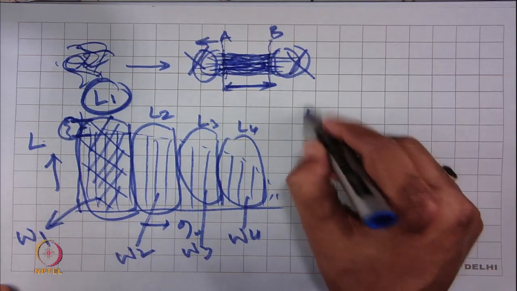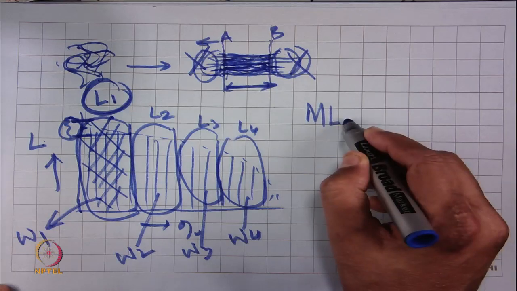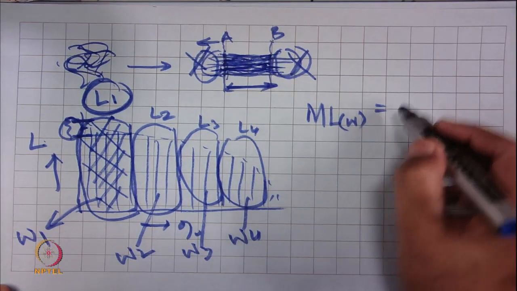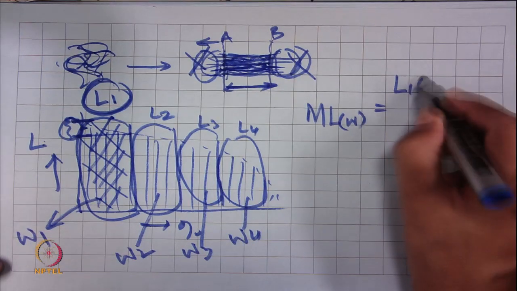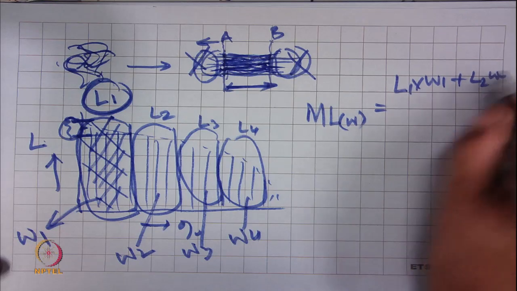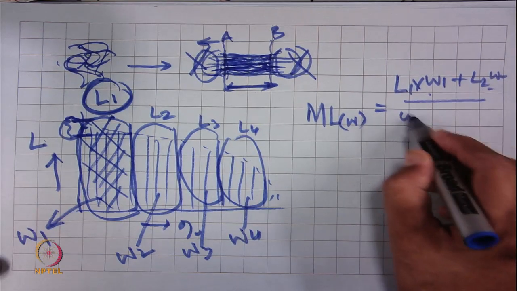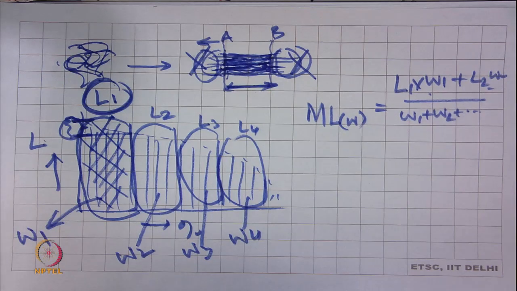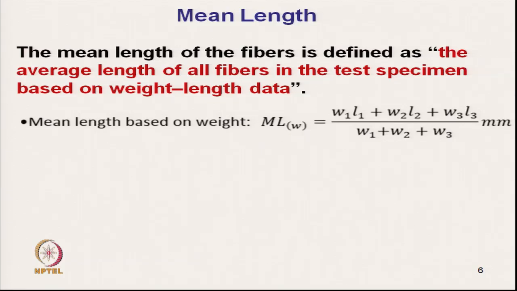So the mean length based on mass will be L1 multiplied by W1 plus L2 multiplied by W2 and so on, divided by W1 plus W2 plus so on. This is the way we can measure the mean length based on mass.